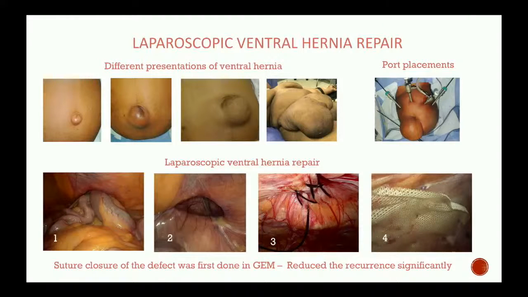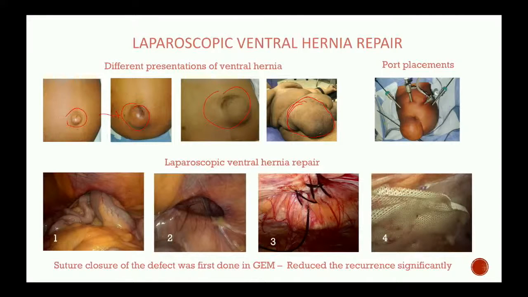See here again, the initial photos are of different presentations. The first is the early presentation. The patient has waited a little longer and the hernia has become a little bigger. Here even bigger. And see here, how much of the hernia has come out, because the patient has waited years together because the patient is not having pain.